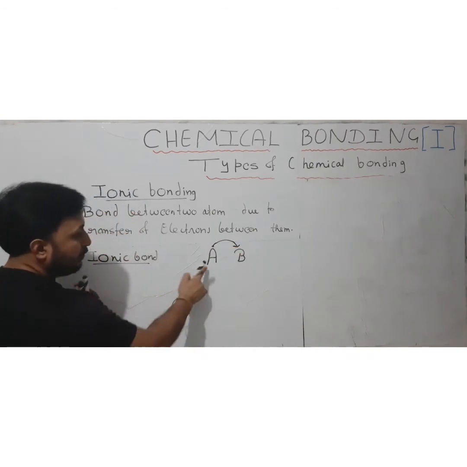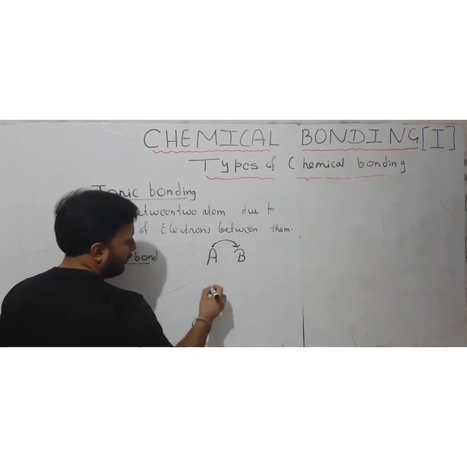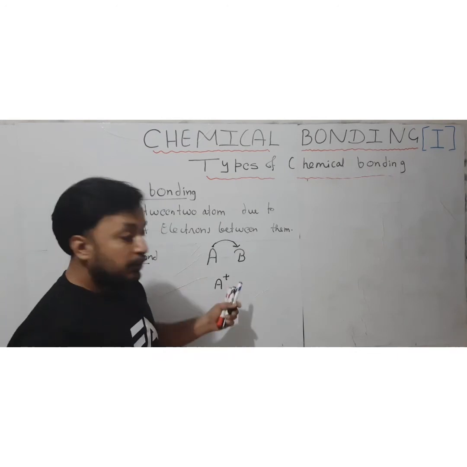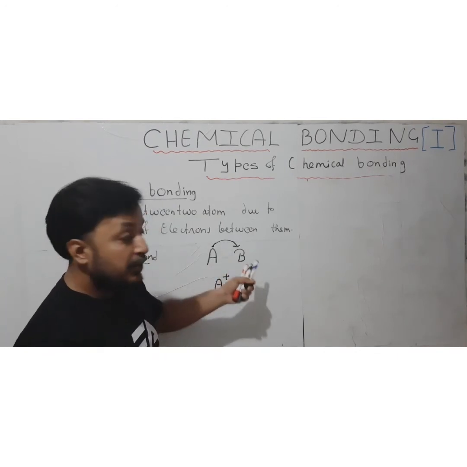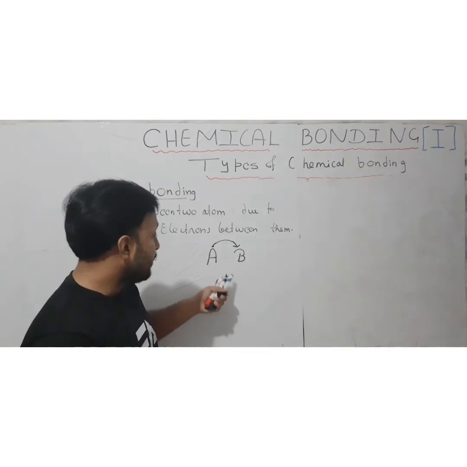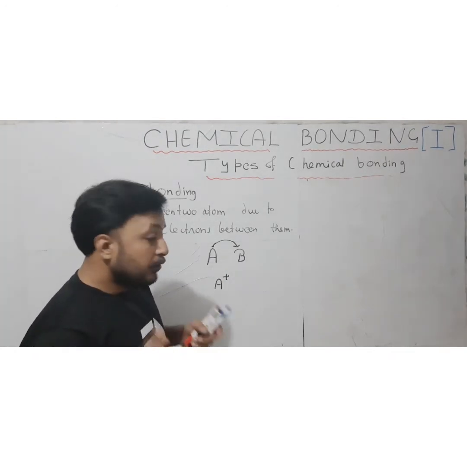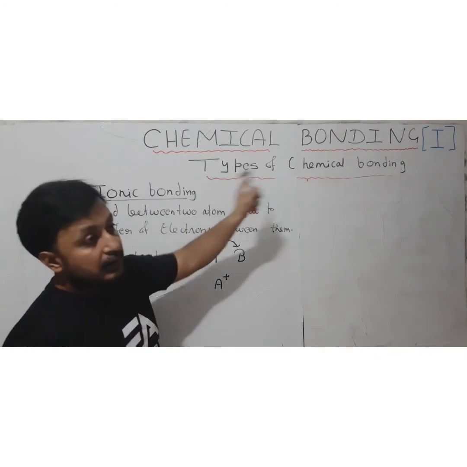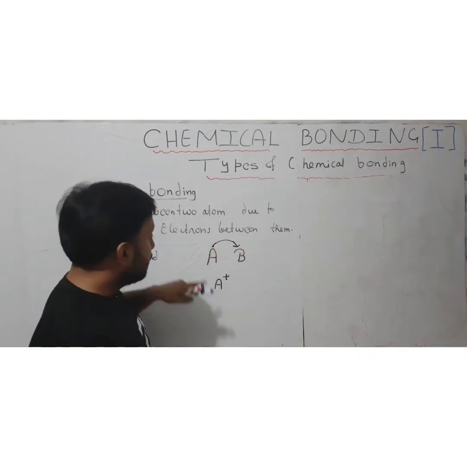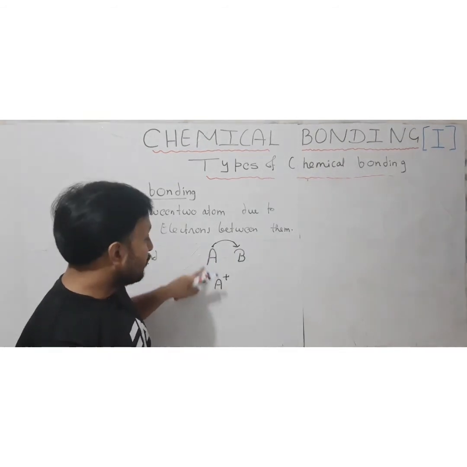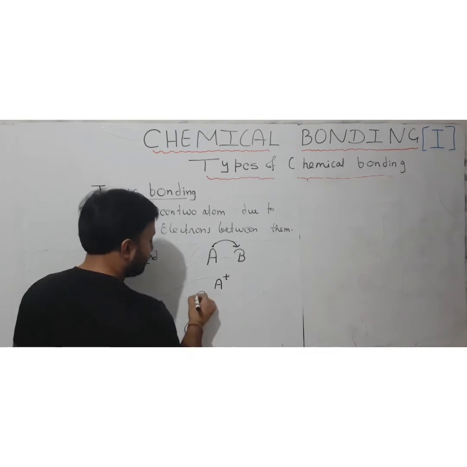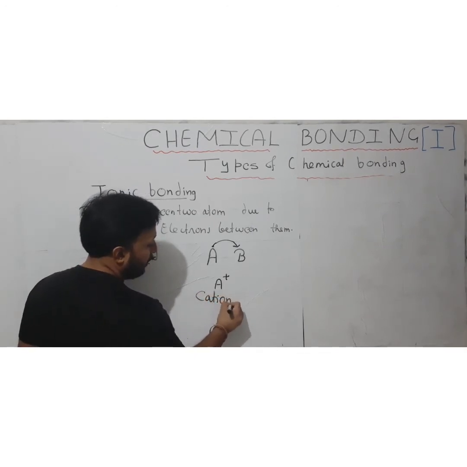The atom which transfers an electron will acquire a positive charge, as it gives one electron to the other atom. So one extra positive charge will now appear, as it no longer remains neutral, because an atom is neutral, having an equal number of electrons and protons. Once it gives one electron to the other atom, it lacks one negative charge, so the positive charge increases and it becomes a cation.